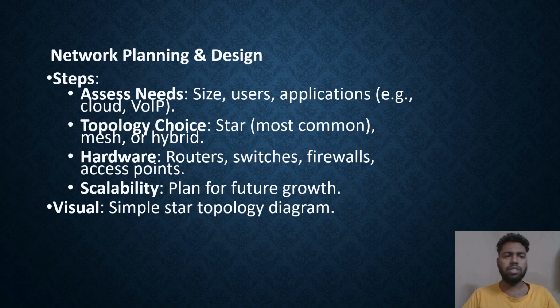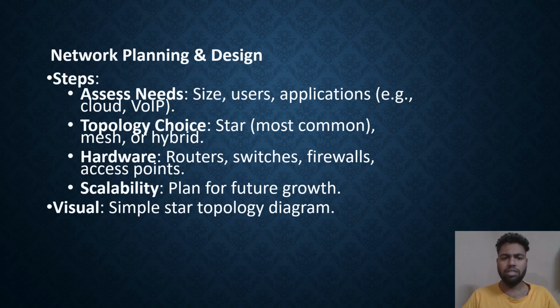Now I am going to look at network planning and design. These are the following steps by which we can consider network planning and its design. First, access needs: we need the size, users and applications to apply the network in any place. Topology choice is the method of connecting different nodes from one node to another, such as mesh and hybrid. These are the types of topology choice.